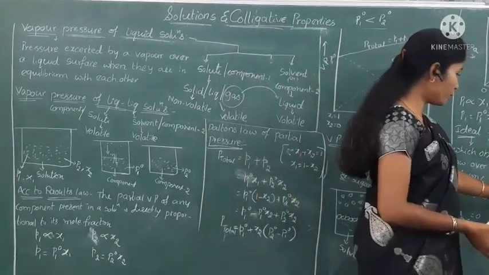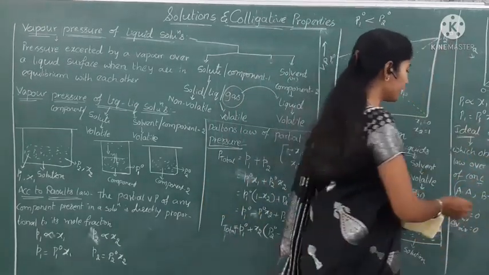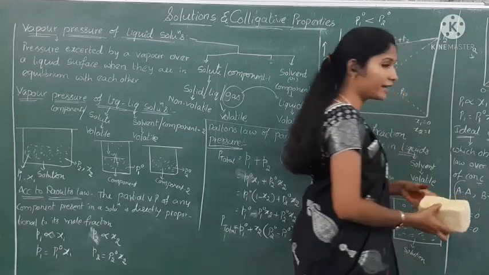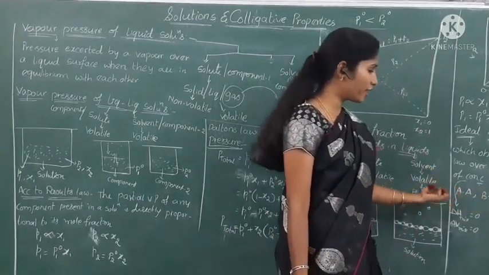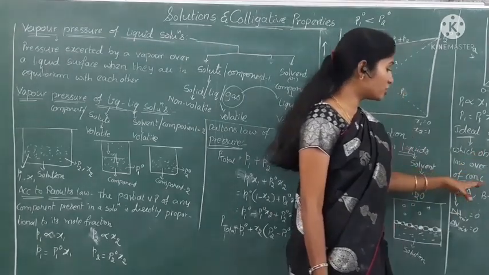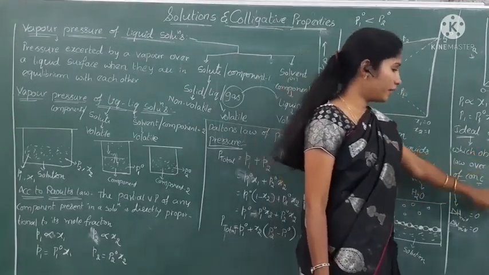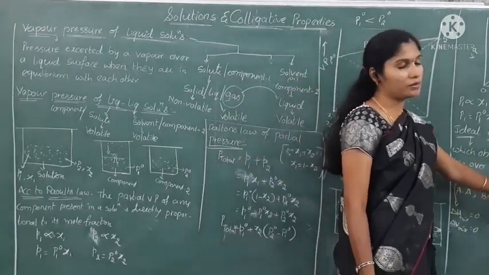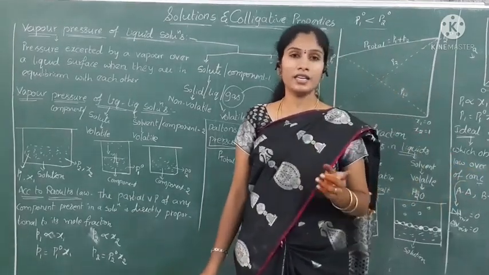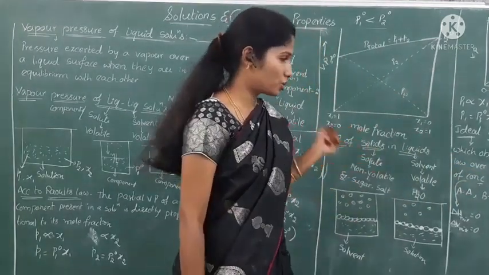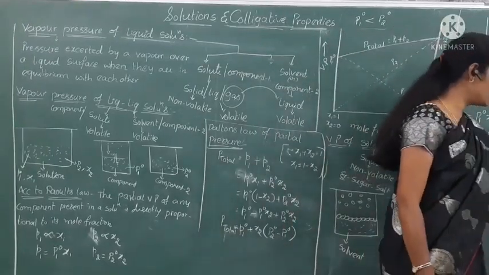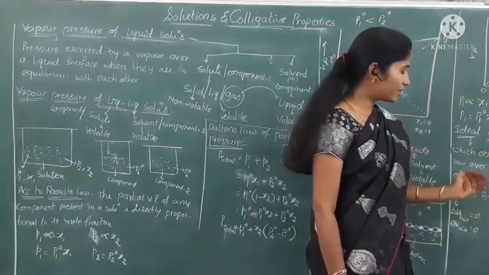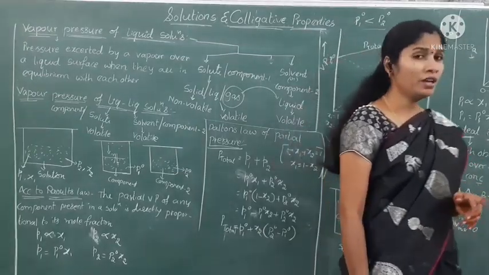Okay now. Suppose we take the example of component 1 as AA component and BB component. Here we can observe the interactions of AA or BB. If the interactions of AA or BB are more than that of the mixture of AB, they show the positive deviation from Raoult's law. And if the interactions are less, they show the negative deviation from Raoult's law.